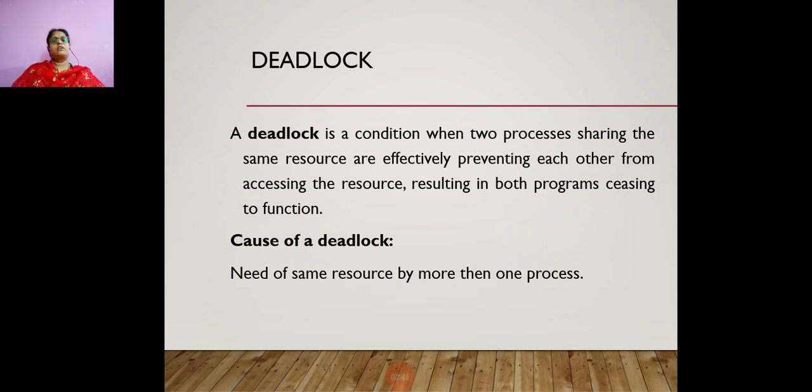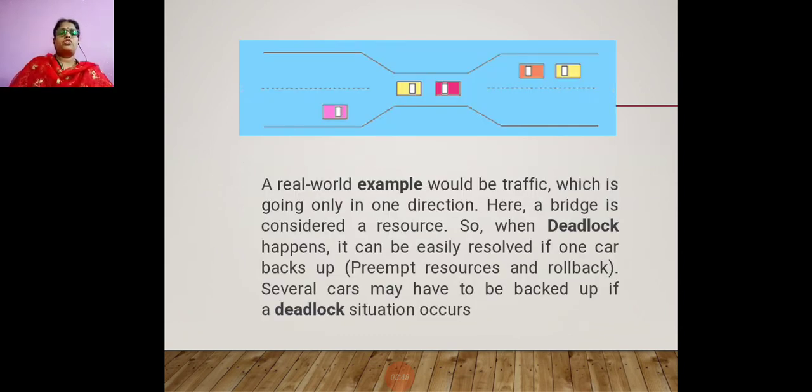You can compare this with a real-life situation. We are taking a real-world example of traffic going only in one direction, where the bridge is considered as a resource. When a deadlock happens, it can be easily resolved if one car backs up.